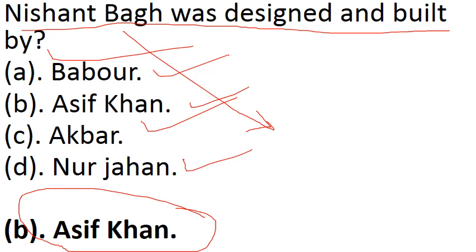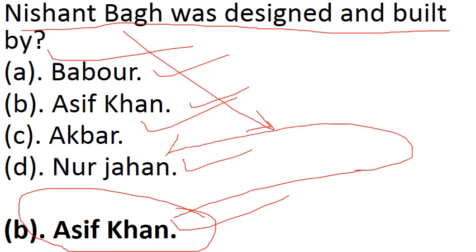So who is Asif Khan? Now the question is, this is the important question. He is the elder brother of Nur Jahan. So the main and important point you should remember, Asif Khan is the elder brother of Nur Jahan, and the Bagh was designed and built in 1633. So in this way, no doubt, no confusion of different gardens like Shalimar Bagh, Nishat Bagh, Shalimar Garden in Pakistan, Shalimar Garden in India. So don't confuse, be crystal clear.